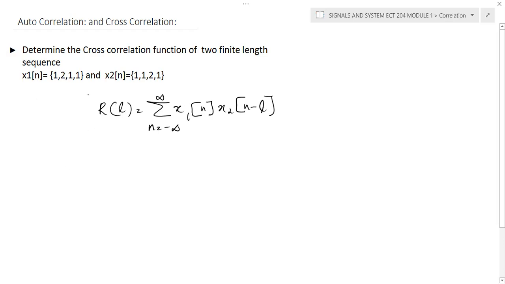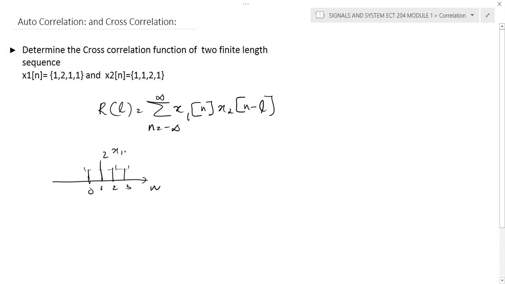And now I can perform this in a graphical way, but I will use another method, that is a matrix method, to perform this particular problem. So here the signal given is x1 of n is 1 2 1 1, meaning the signal will be like this. For 0 the signal amplitude is 1, for 1 it's 2, and for 2 and 3 it's again 1 1.